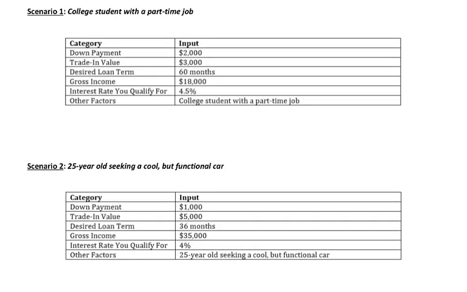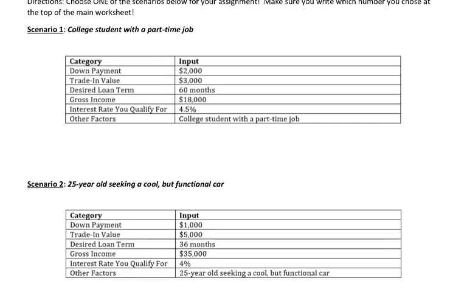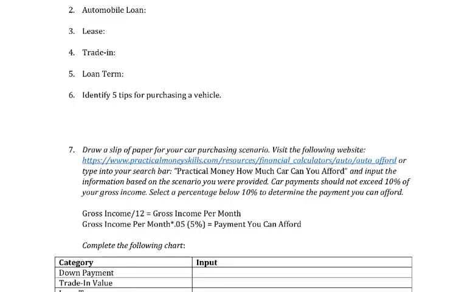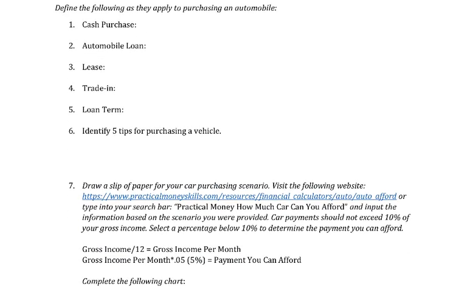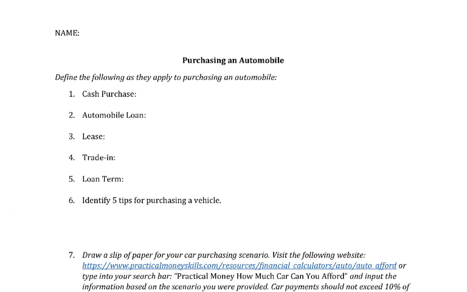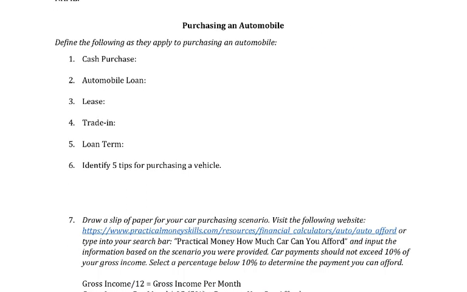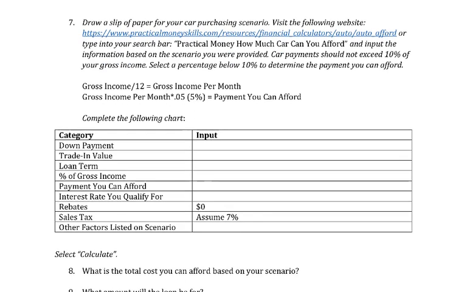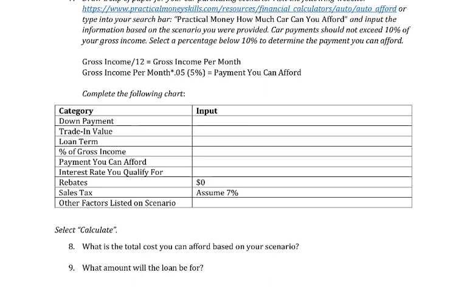But what you need to do is choose one of these scenarios, scenario 1, scenario 2, or scenario 3, and somewhere right at this area, whether that be on the side here or up at the top, write whichever one you choose, so that I know which one you chose and I don't have to guess. Obviously, it should be pretty easy for me to tell because you're going to start putting the numbers in here as they come from the scenarios worksheet.